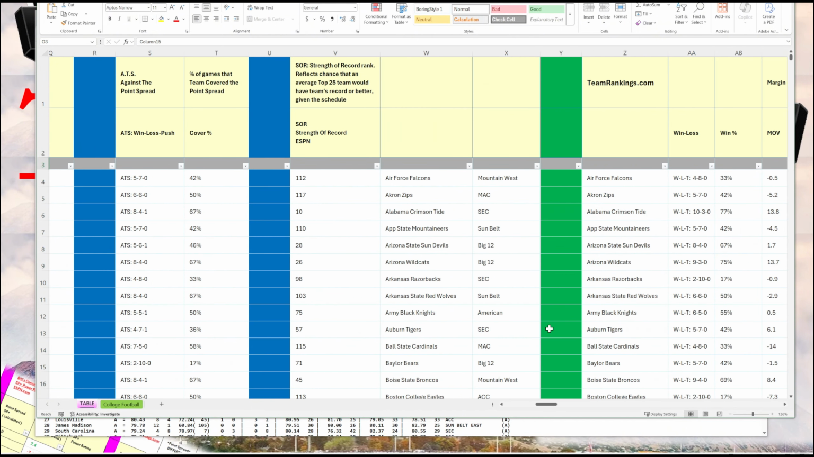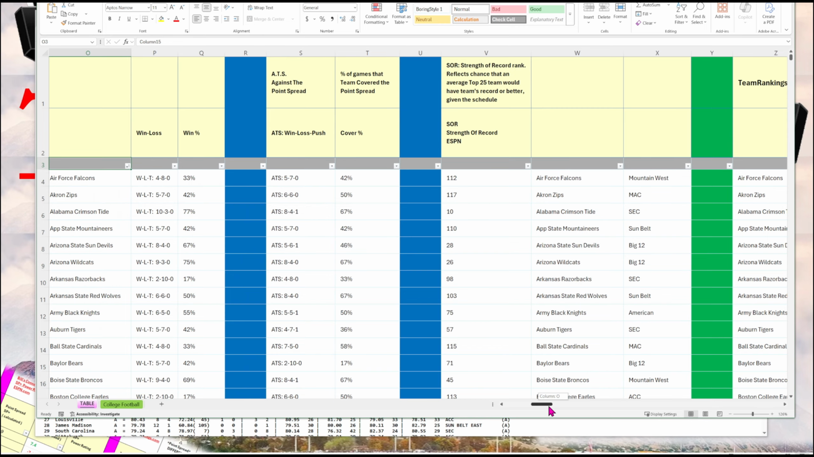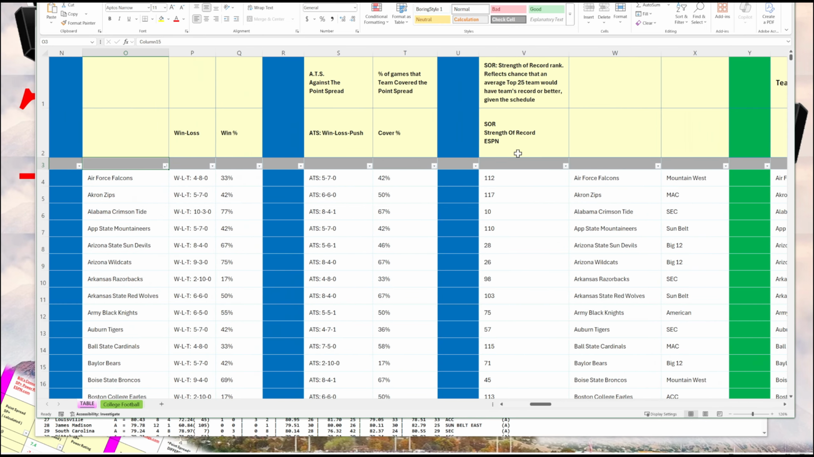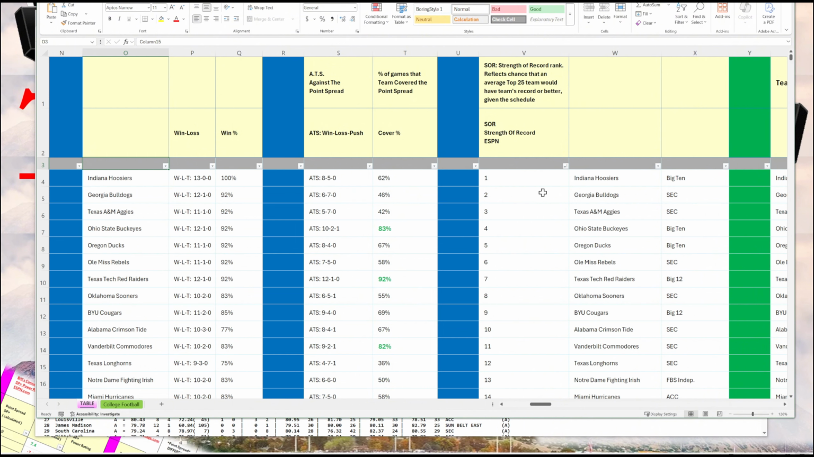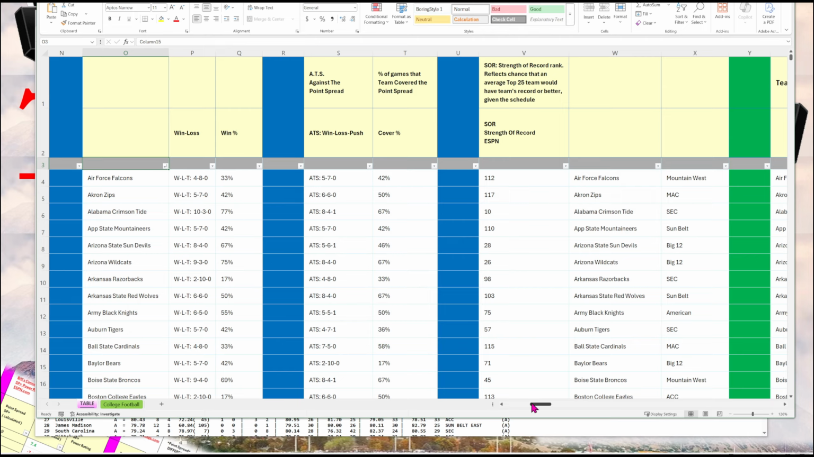I also include strength of record. So strength of record is the strength of the team's record incorporating the strength of their opponents, or the quality of their opponents. So let's sort here. The ranking number 1 here, Indiana has the number 1 strength of record. Number 2 is Georgia. Number 3 is Texas A&M. So it incorporates the strength of schedule. So resorting A to Z.